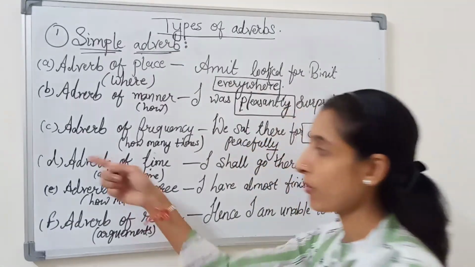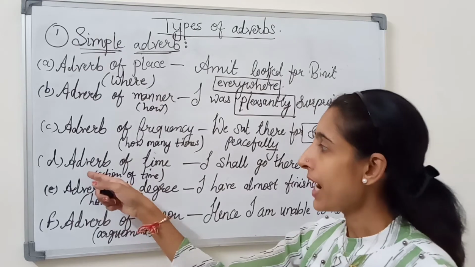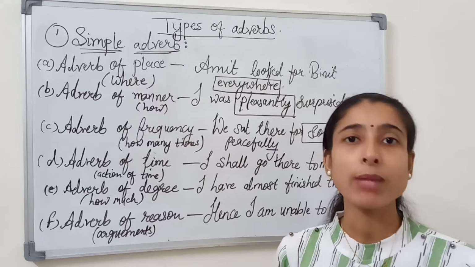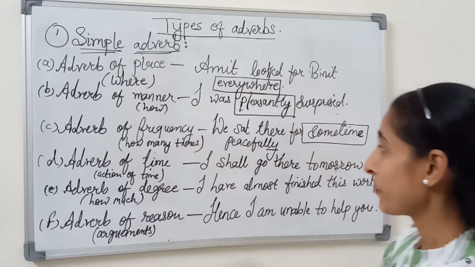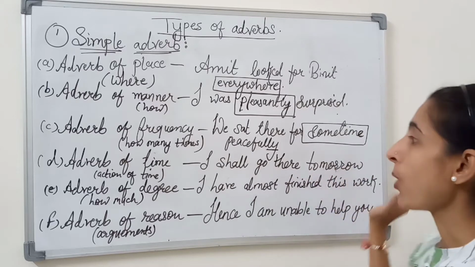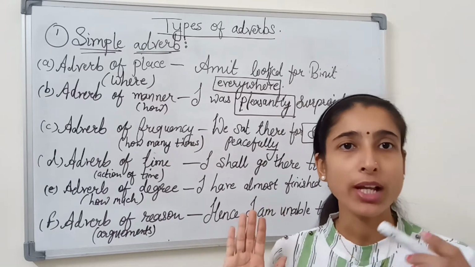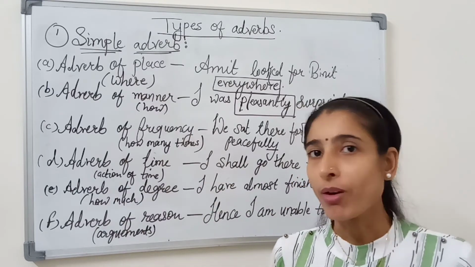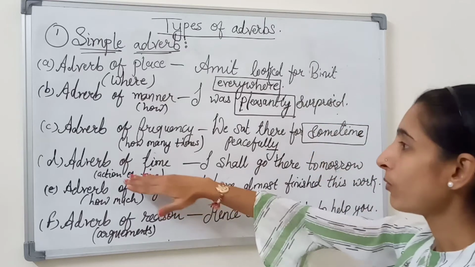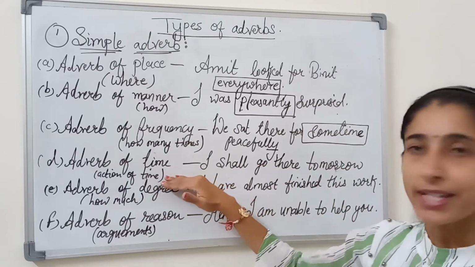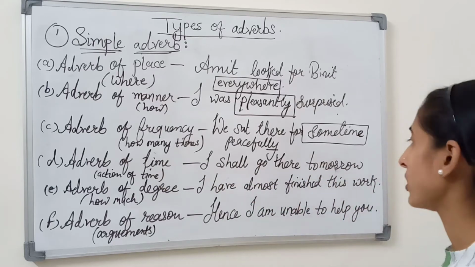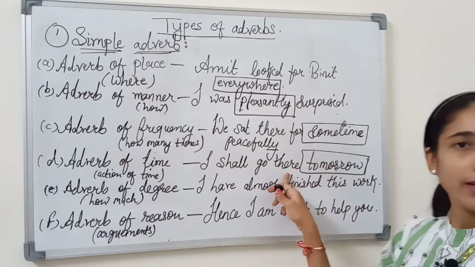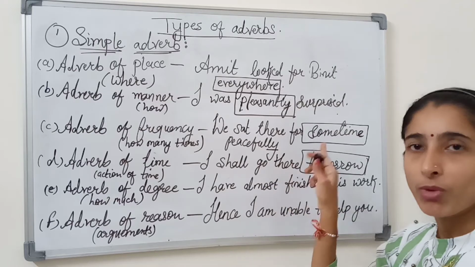Now let's move to our fourth simple adverb, and that is adverb of time. It shows the time of the action, at which time the action has taken place. I shall go there tomorrow. I shall go there when? Tomorrow, or day after tomorrow, or yesterday I went. It shows the time, that I shall go there tomorrow. So here tomorrow comes into the category of adverb of time.